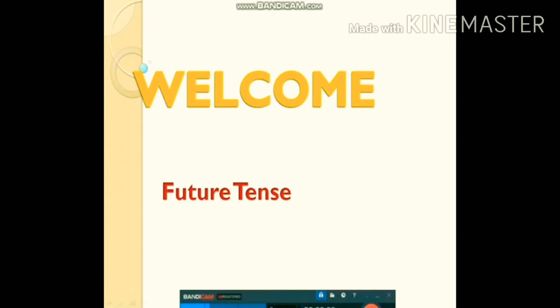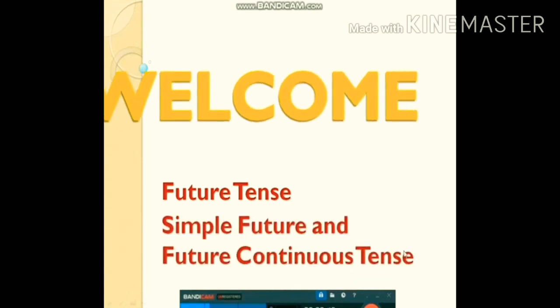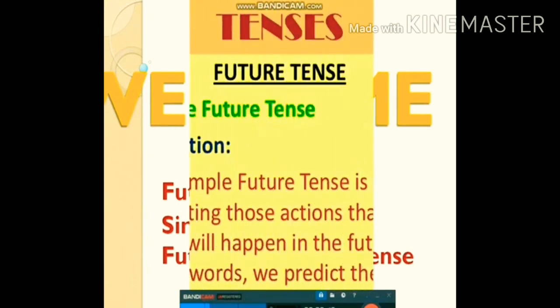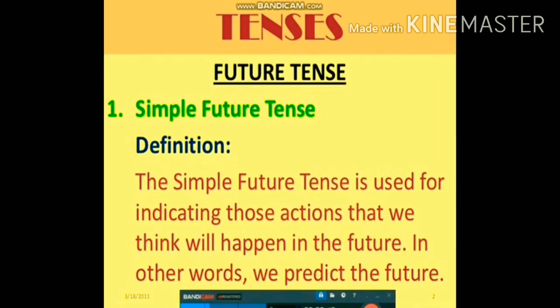Today our topic is future tense. So we will study simple future and future continuous tense. First of all, we should know what is future tense. Simple future tense is used for indicating those actions that we think will happen in the future. In other words, we predict the future. So this is what we know about simple future tense.